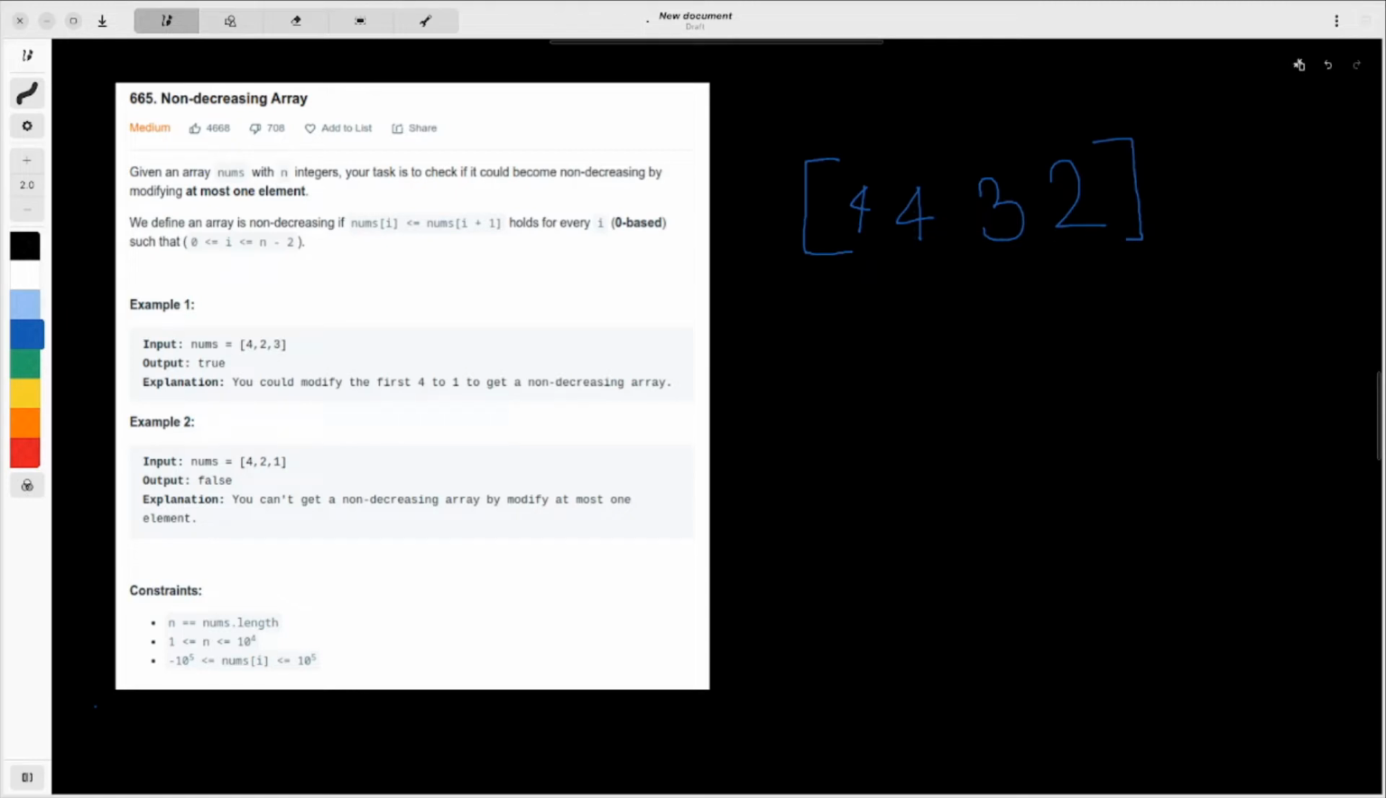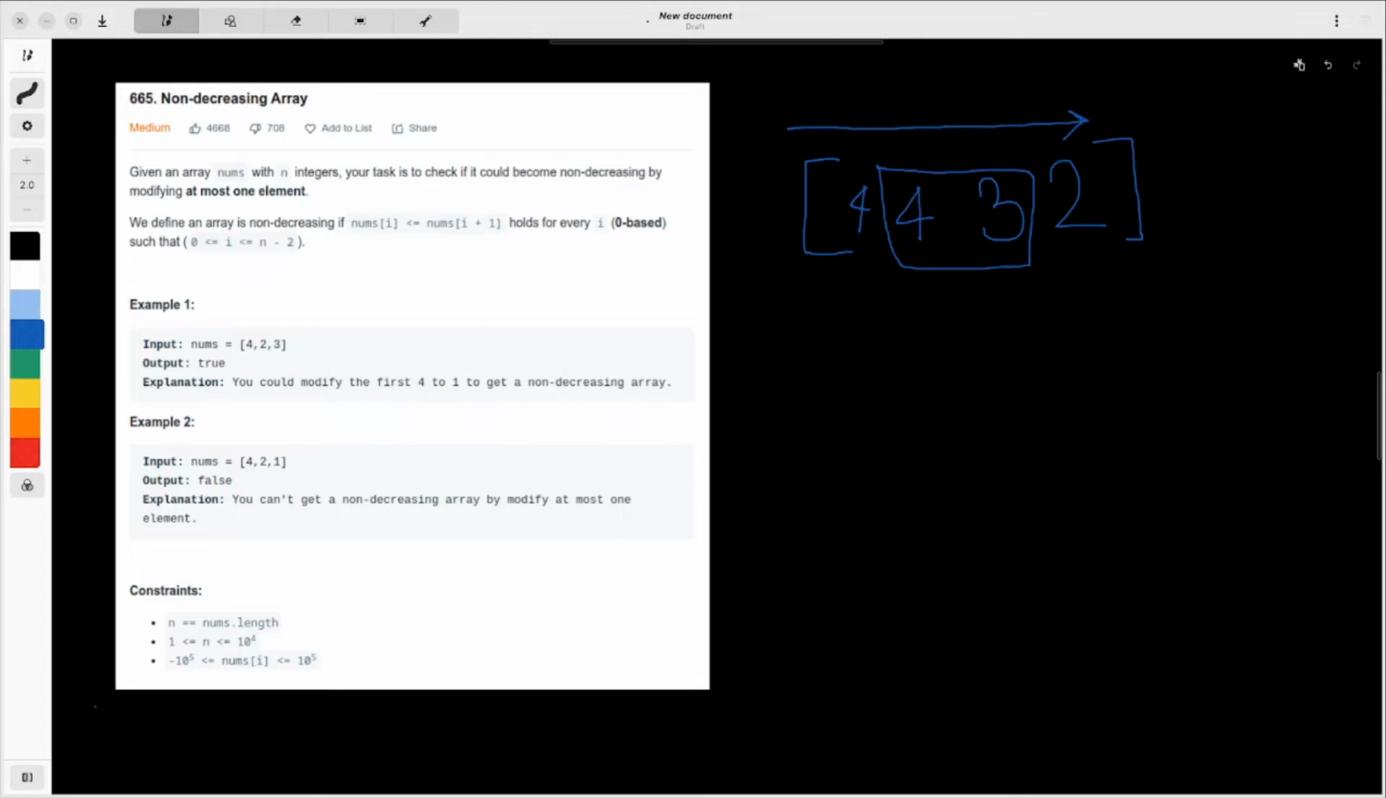Firstly, we'll traverse each and every element. That is, we'll scan through the array once and check the pairs. We'll check this pair, then these two, then these two, and for each pair we check if this condition holds. Wherever this condition doesn't hold, we can do our calculation. So this is one such place where the condition does not hold. What calculations can we do here?